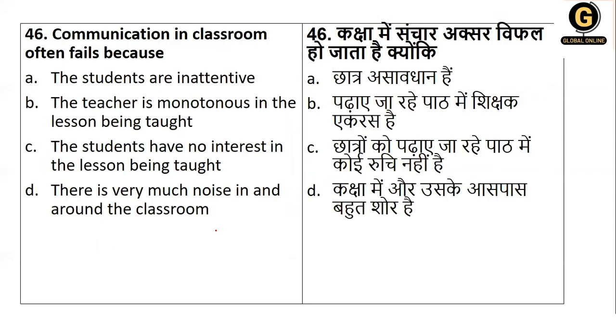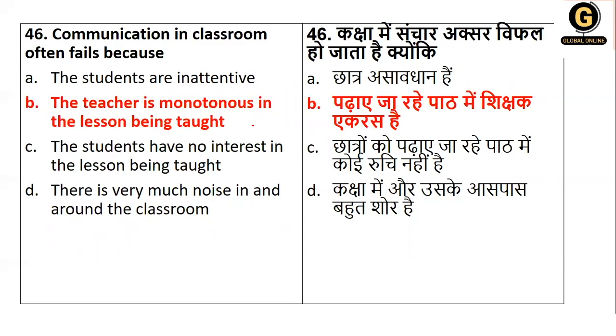Next, communication in the classroom often fails because students are inactive, the teacher is monotonous, students have no interest, or there is very much noise. So this is not an option, this is not an option, and even this is not an option. So it's about what? Monotonous. It means the same volume and tone. That makes the class very dull, and often the communication fails. So the answer is option B.